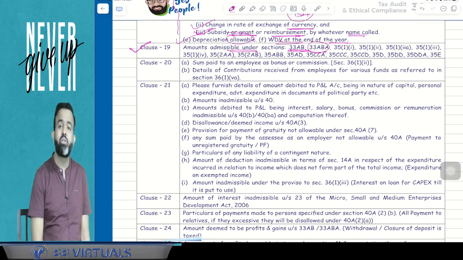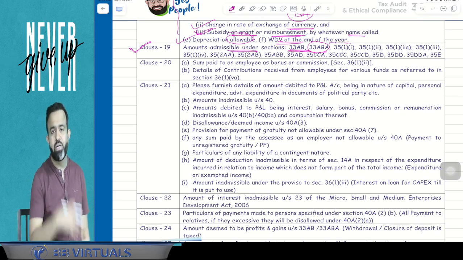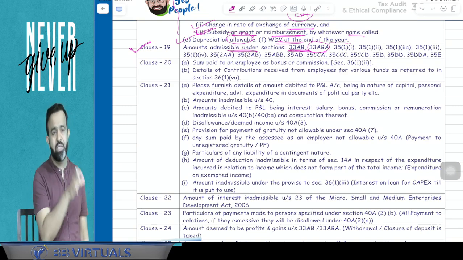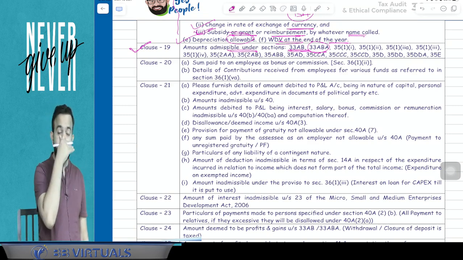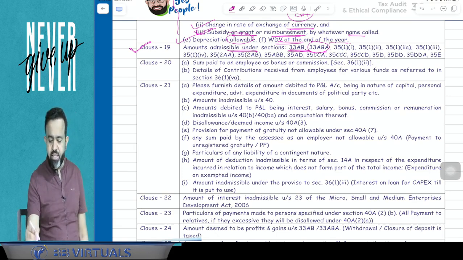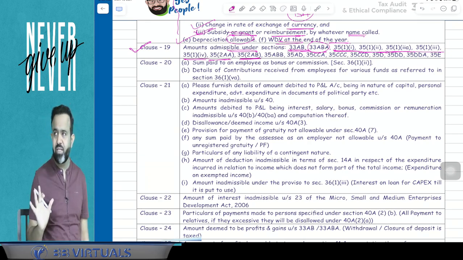33ABA is related to the site restoration account, means the assessee is engaged in the extraction of petroleum, natural gas and all, and if he deposited with SBI in the site restoration account, then 20% of PGBP income or amount deposited, whichever is lower, deduction is available. After that guys, sections 35(1)(i), 35(1)(ii), 35(1)(iia), 35(1)(iii), 35(1)(iv), 35(2AA), 35(2AB) are related to scientific research expenditure.